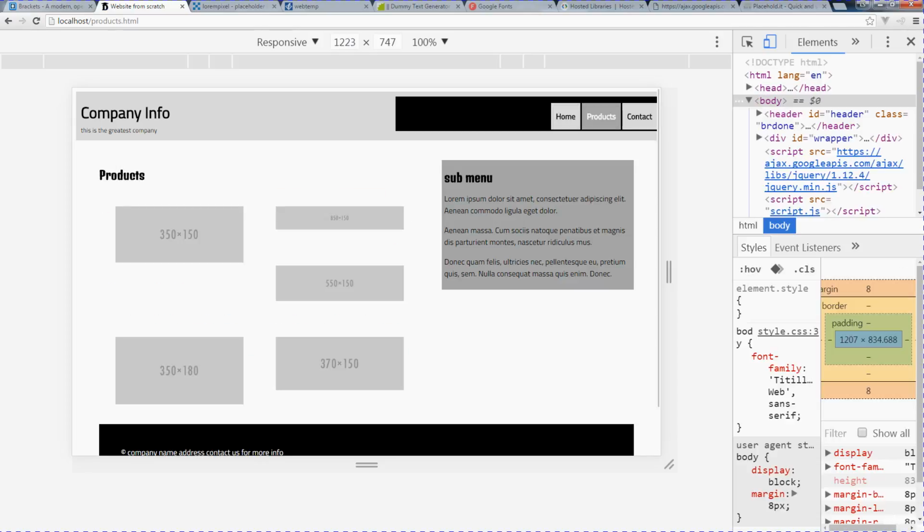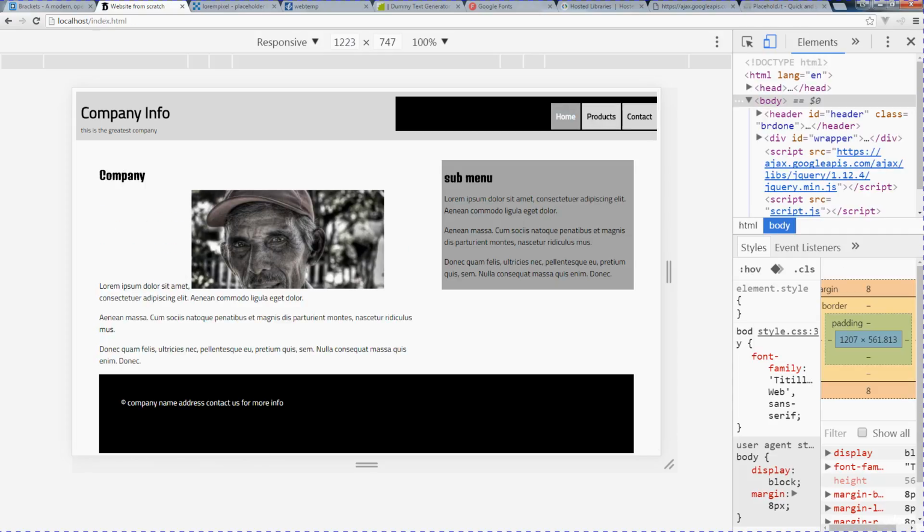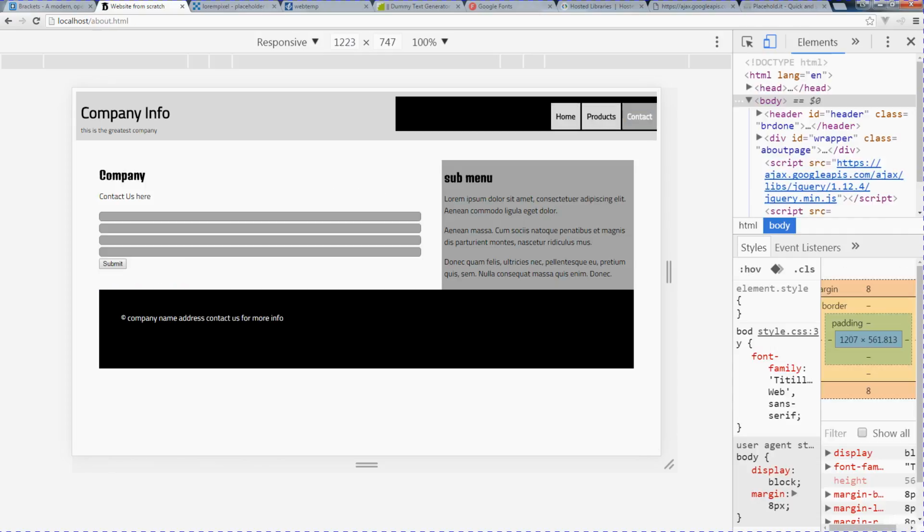So not a necessity, but jQuery really does provide that really neat added functionality, and there's quite a lot you can do with jQuery. So if you are looking to learn more about jQuery, it's always a great resource to have and to be able to utilize whenever you're doing your website development.